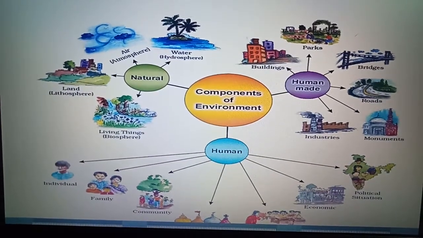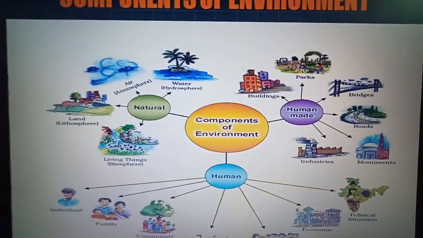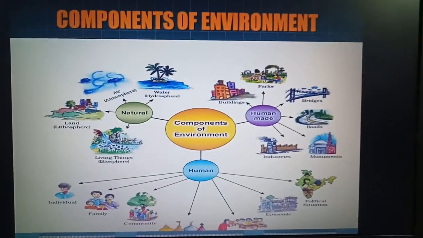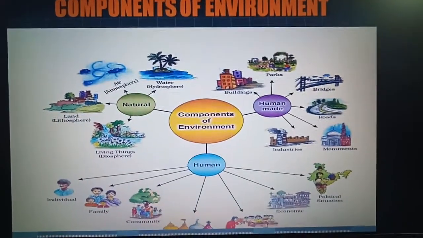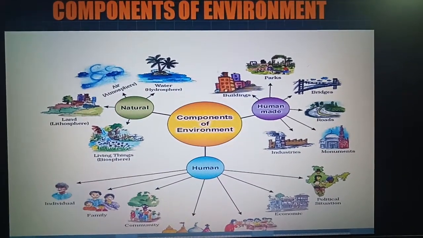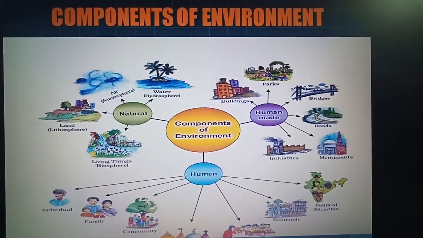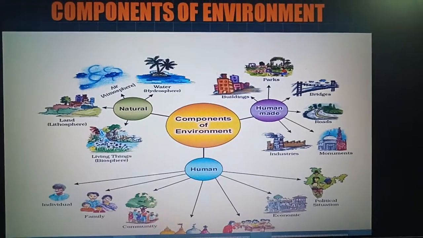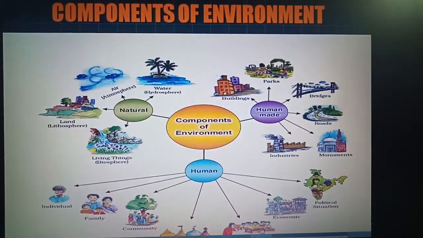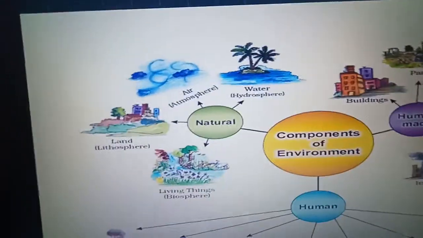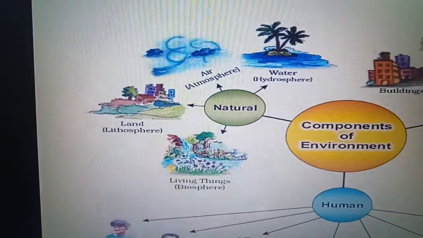Now here are the components of environment. So what are the components of environment? Natural, human made and human. First of all we consider the natural environment.